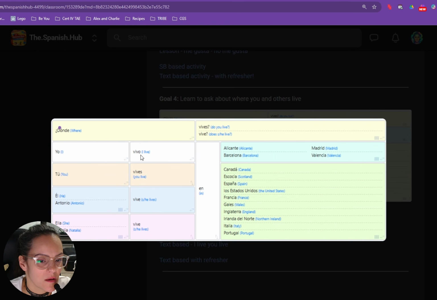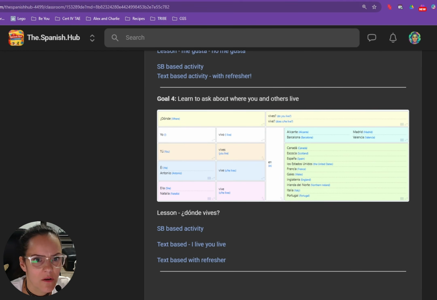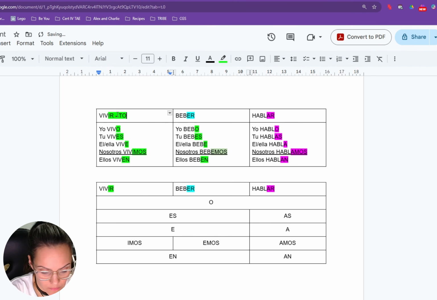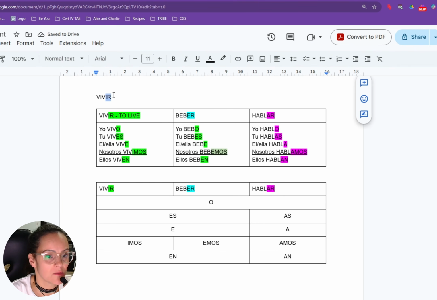As you can see, the way we express that actually changes according to who you're talking to or about. Let's learn how that actually works. We're going to have a look first at the verb to live, vivir. If we take the verb vivir and get rid of the ending, which is ir, we are left with the stem.